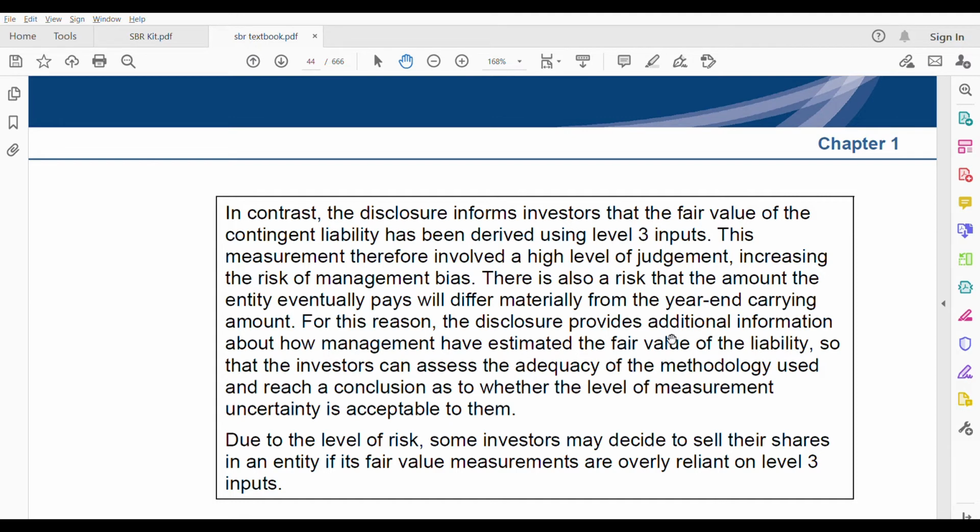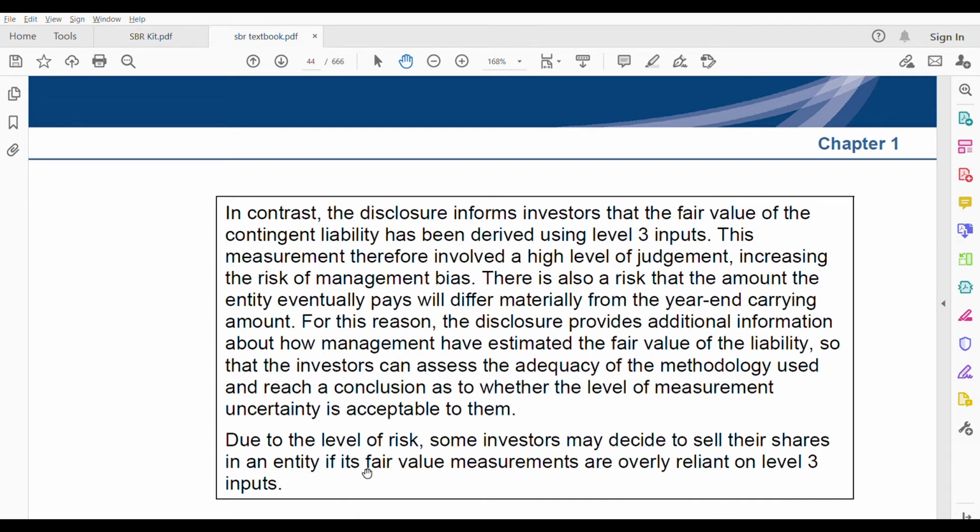See, additional disclosures are required wherever you have used more judgment, wherever there's a risk of bias from the management's point of view. There you need to disclose more on how you estimated the fair value of the liability, so that investors can assess the adequacy of the methodology used and reach a conclusion as to whether the level of measurement uncertainty is acceptable to them or not. Due to the level of risk, some investors may decide to sell their shares in an entity if its fair value measurements are overly reliant on level 3 inputs.